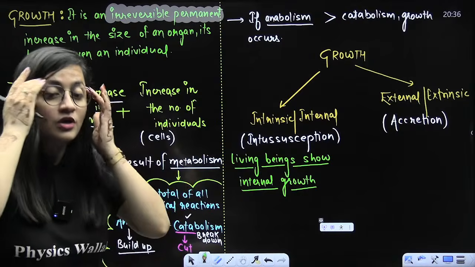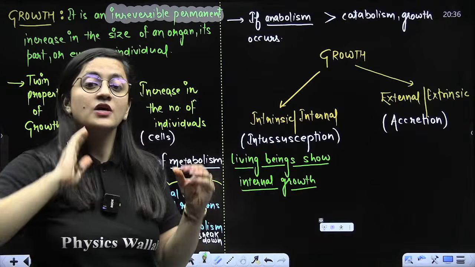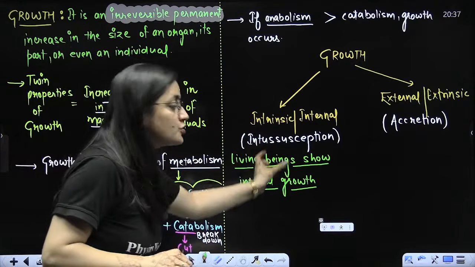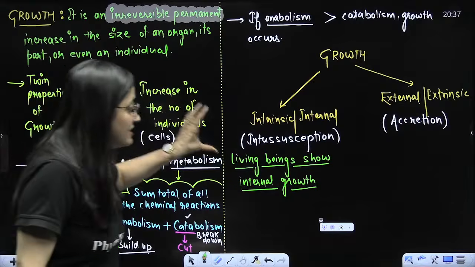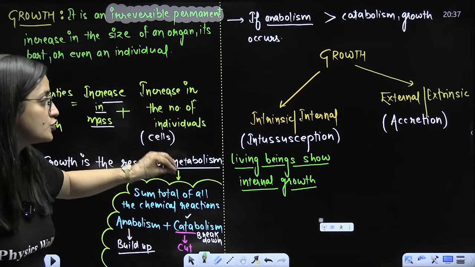And how do we grow? We grow internally. We have the internal growth. That's what you need to remember. Are you getting my point? So intrinsic growth, internal growth: living beings show internal growth. They grow internally.